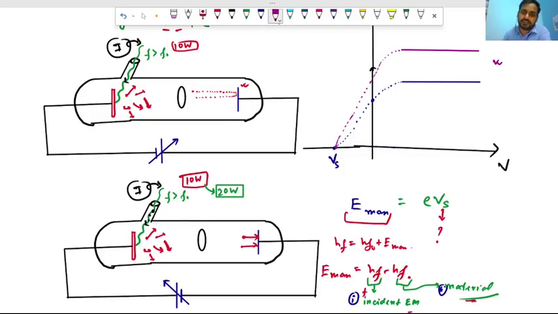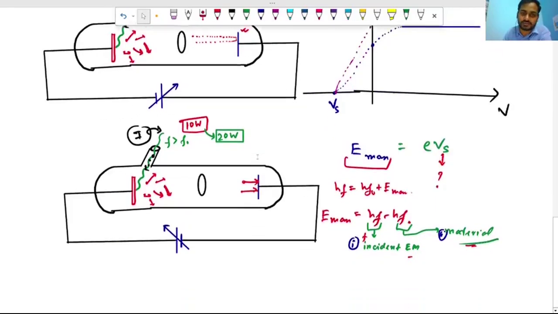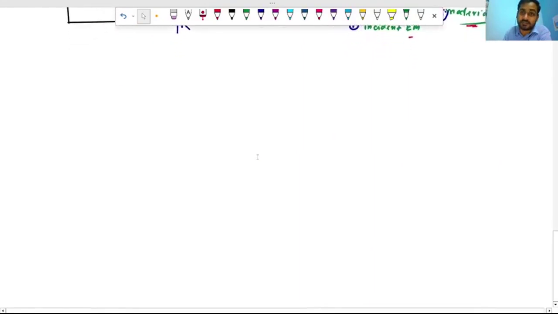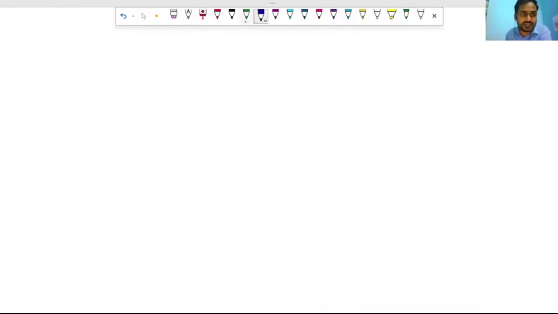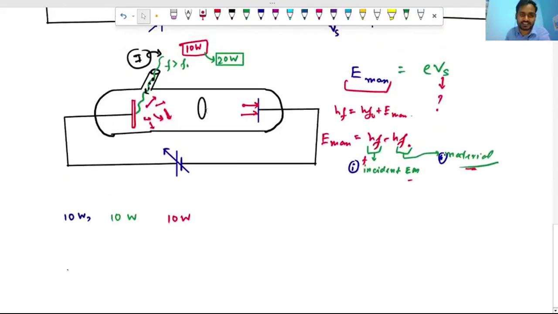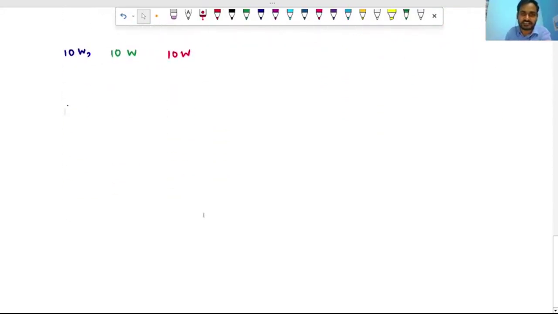Okay. Now we want to do one more experiment. We will use 10 watt, 10 watt, 10 watt, but their color will be different. That is, their frequency will be different. Suppose we use 10 watt blue light, 10 watt green light, and 10 watt red light. Okay, and this is the metal surface. The experimental setup is the same, so I am not drawing the diagram again.